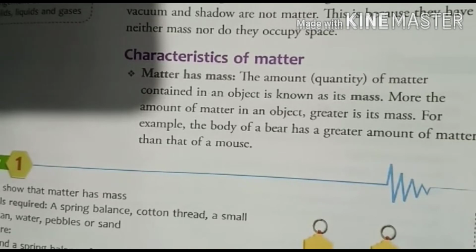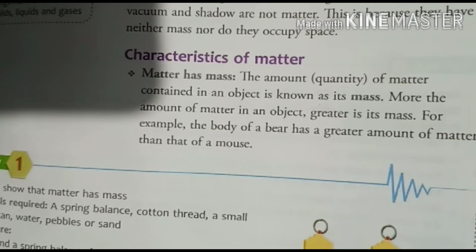The quantity of matter contained in an object means how much quantity of matter is available inside an object, and that is called its mass. More the amount of matter in an object, greater is its mass. As the amount of matter increases, the mass of the object also increases.